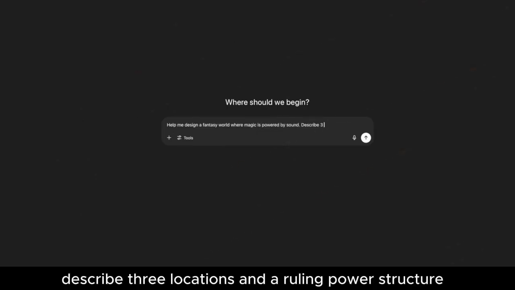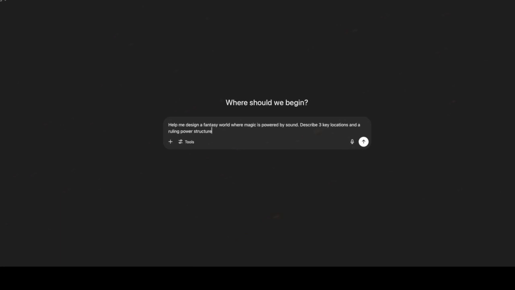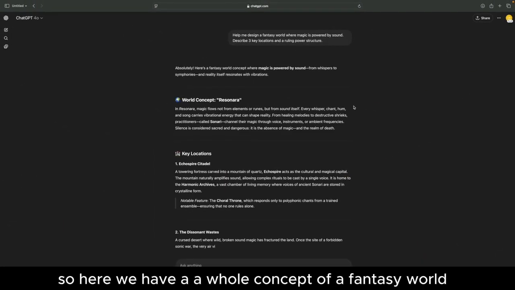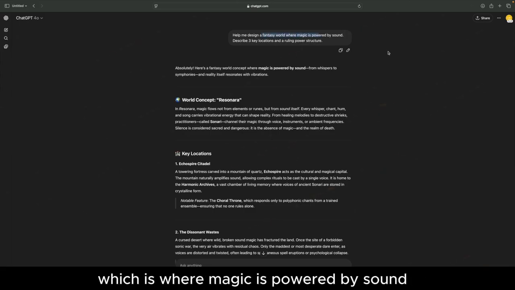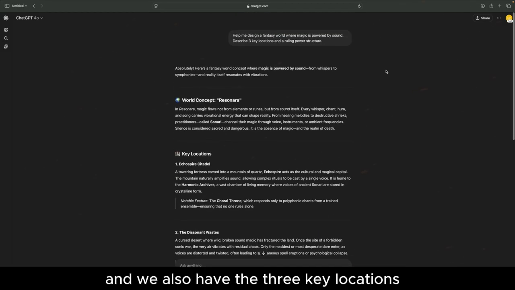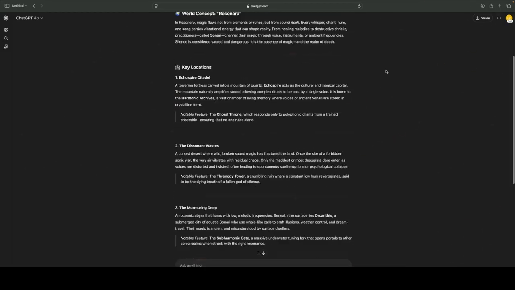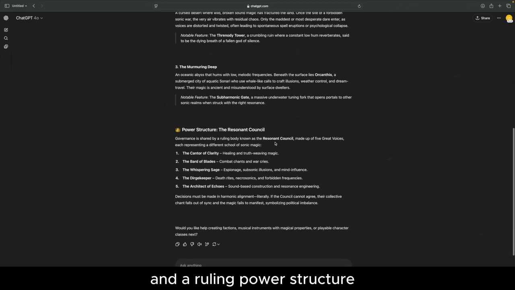Describe 3 locations and a ruling power structure. All right. So here we have a whole concept of a fantasy world, and it has followed the direction that we gave it, which is where magic is powered by sound. And we also have the 3 key locations and a ruling power structure.